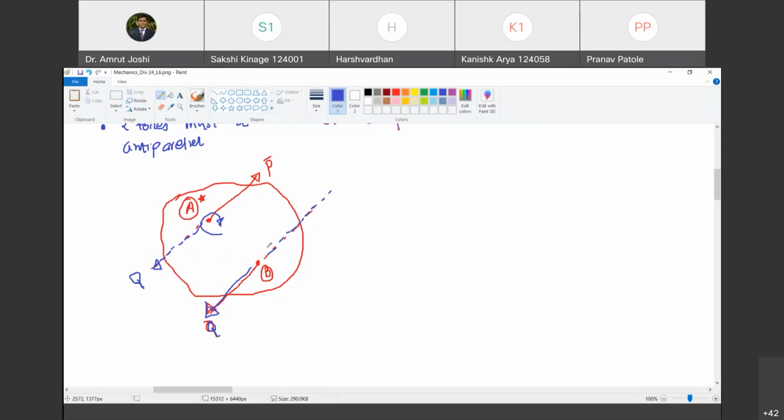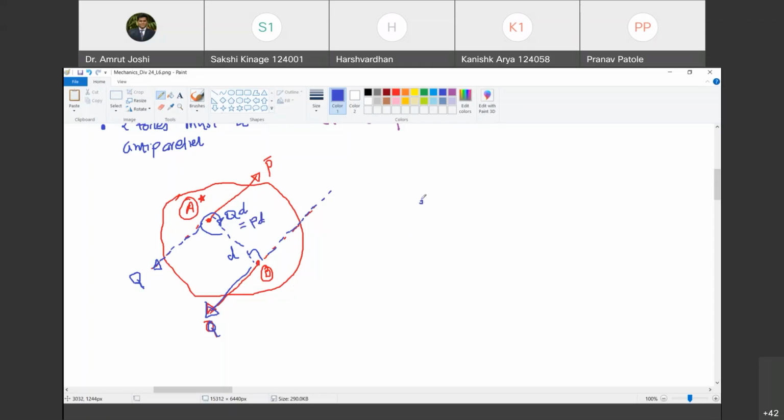And what will be the magnitude of that movement? So from B, I will have to drop a perpendicular on the line of action of P. Happy? Yes, sir. And what is this perpendicular distance? It is nothing but the perpendicular distance between these two parallel lines, and that distance is D. Do you agree with me? Yes, sir. So what is this moment? Is it Q into D? Which will also be equal to P into D because the magnitudes of P and Q are same. Are you with me? Yes, sir.